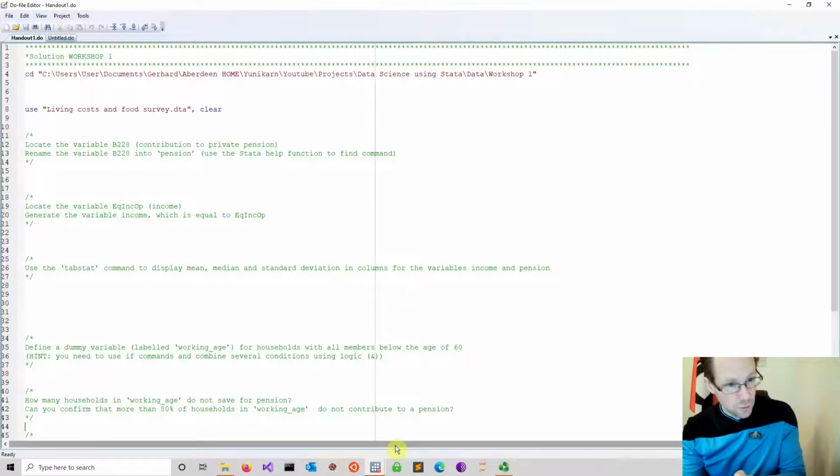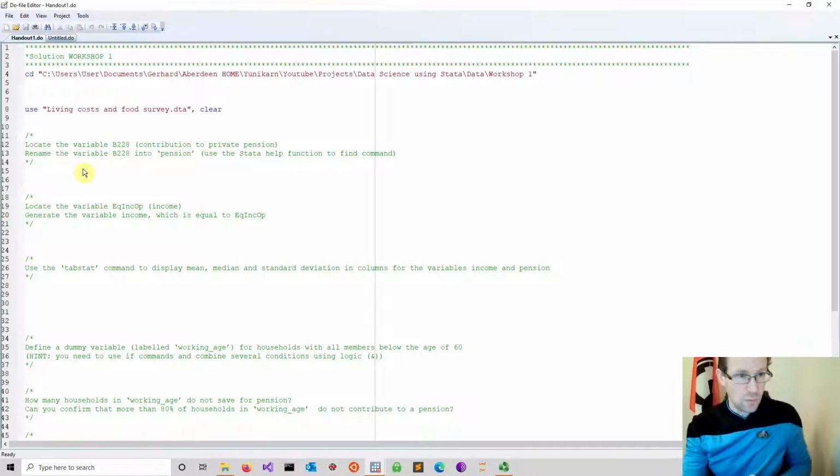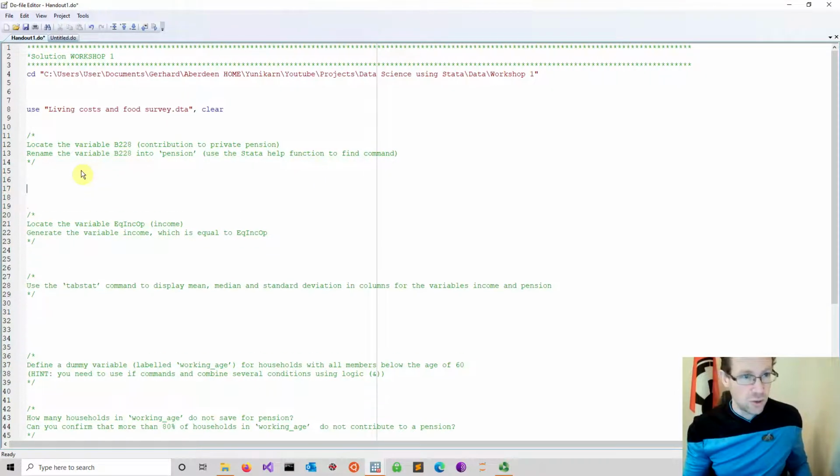Okay. Let's do that first. I go into the do file, and I don't want to work in the command line. I just want to do it here because then I can replicate. I use rename. We have done this before. B228, and then I rename it into pension if I type it properly. So that should rename it. So that's fine. So we now have our pension variable.